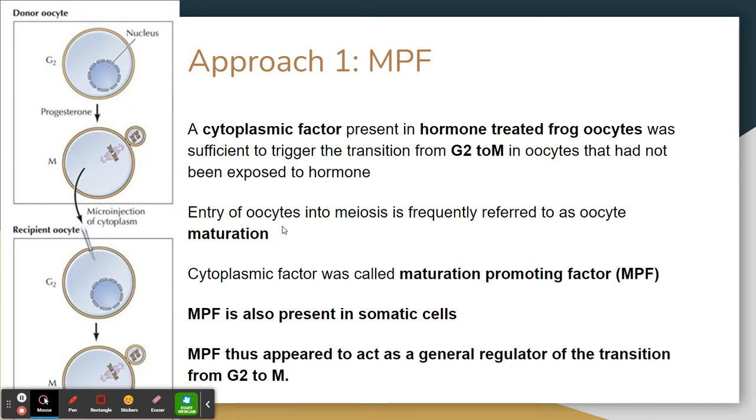The entry of oocyte into meiosis is frequently referred to as oocyte maturation, and this cytoplasmic factor was hence called maturation promoting factor or MPF. MPF was later seen to also be present in somatic cells, and thus MPF appeared to act as a general regulator for the transition from G2 to M phase.